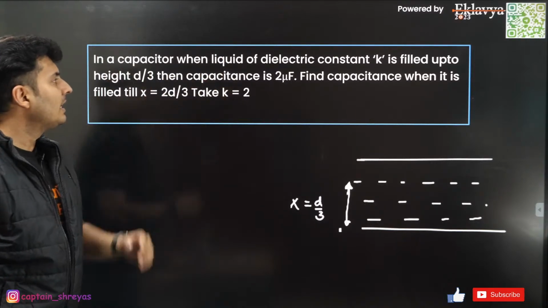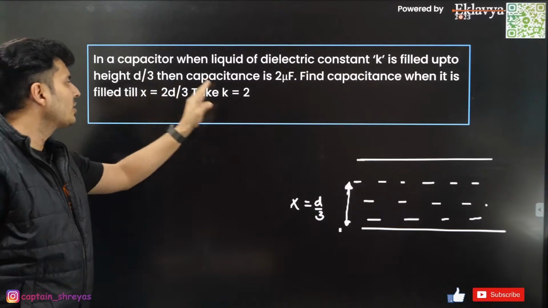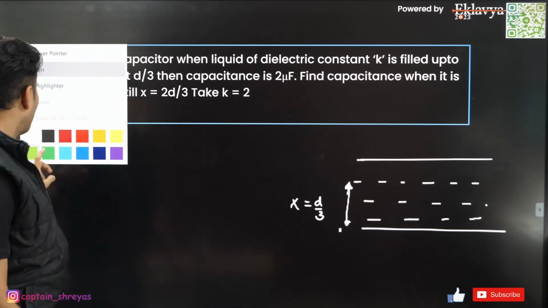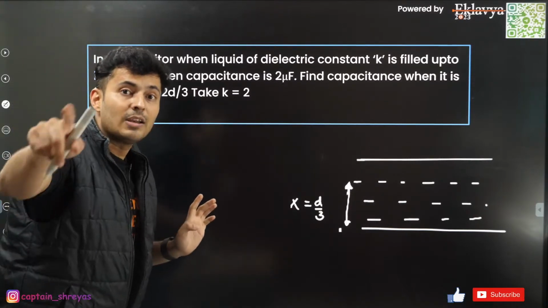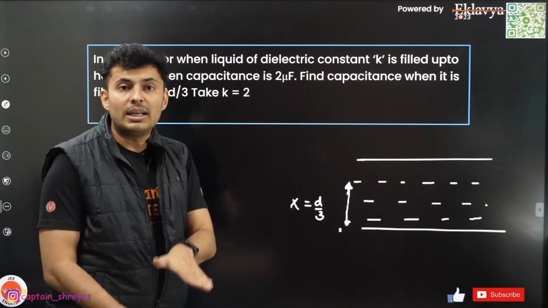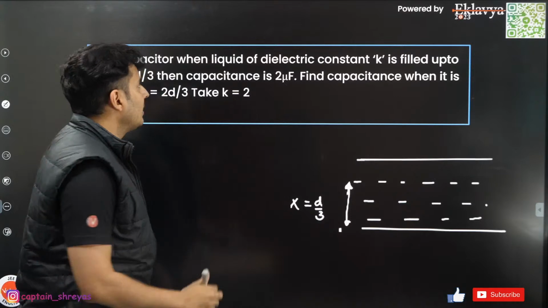In a capacitor, when liquid of dielectric constant 2 is filled to a width of D/3, then the capacitance is 2 microfarad. When it is filled to 2D/3, what is the new capacitance? There is a direct formula which I have given as a trick in my regular classes. Whenever you have a capacitor filled with multiple layers of liquid, dielectric, no matter what, use this technique.